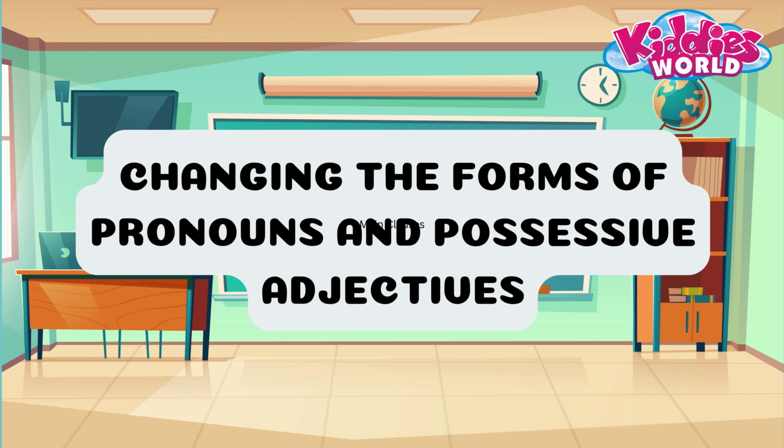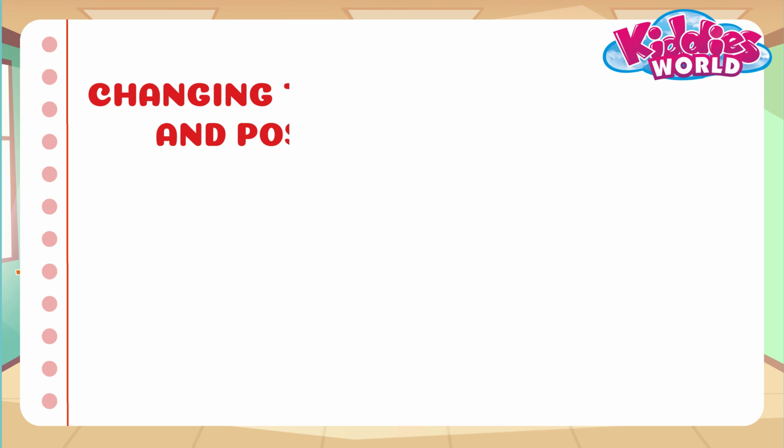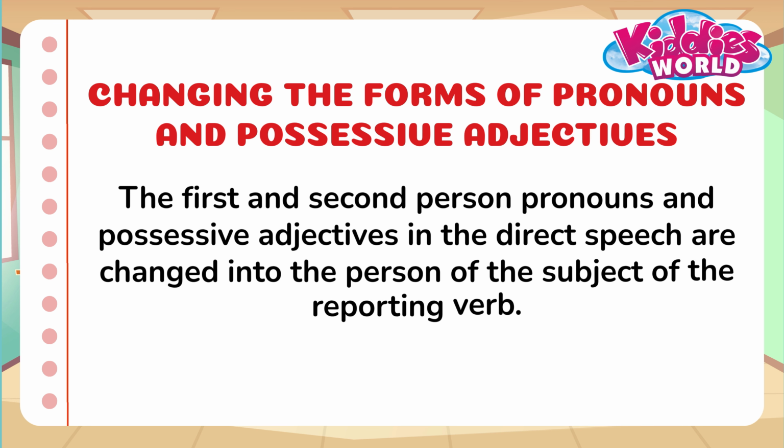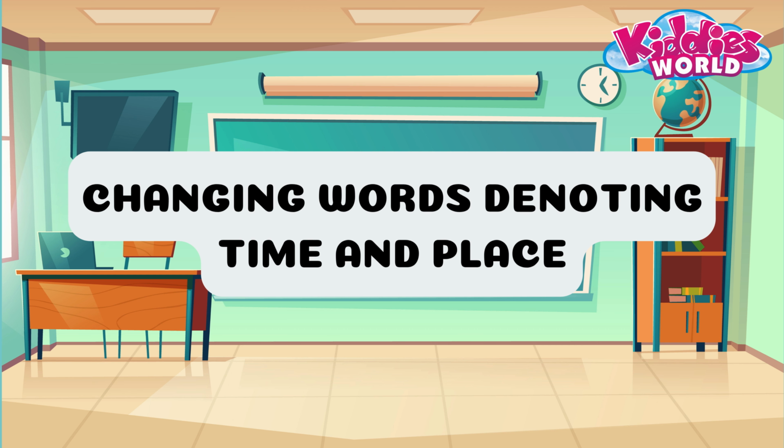Changing the forms of pronouns and possessive adjectives. The first and second person pronouns and possessive adjectives in the direct speech are changed into the person of the subject of the reporting verb. Check the example.